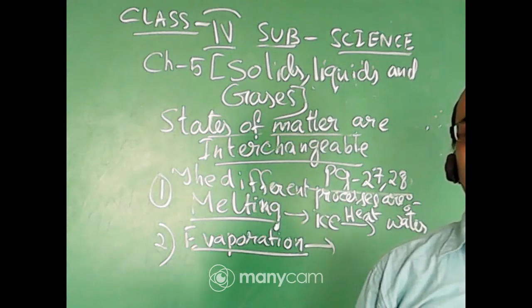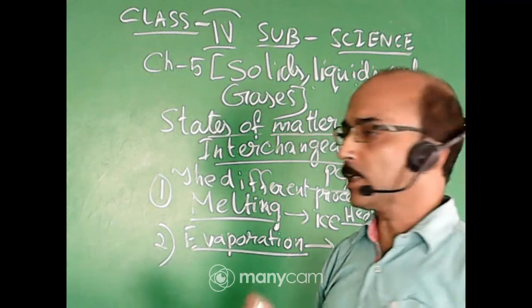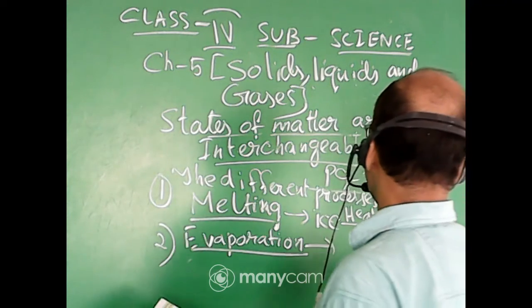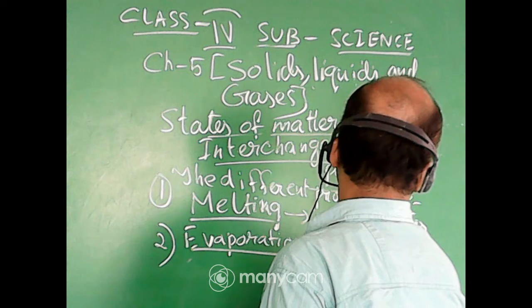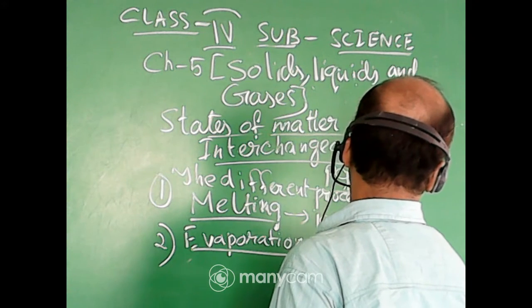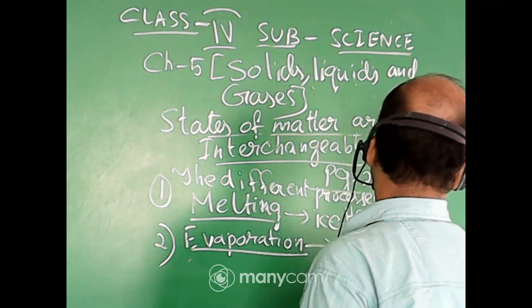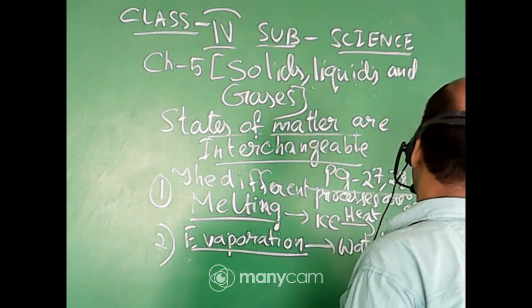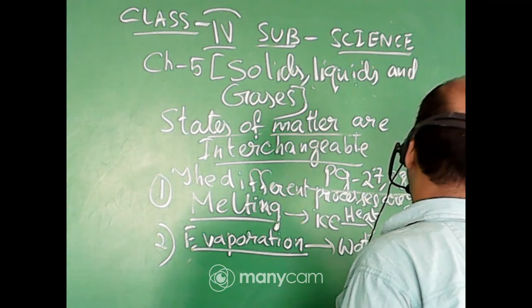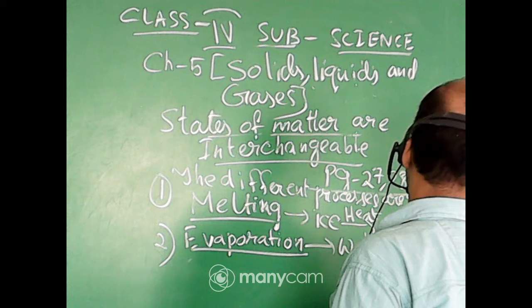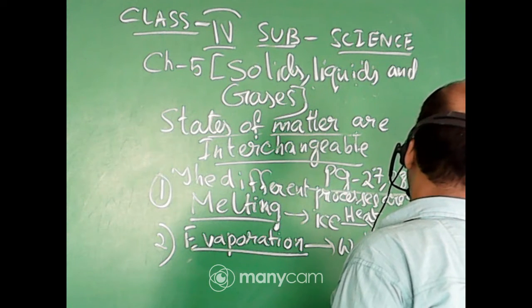So I can give one example. Suppose water, when you give heat, it changes into steam or water vapor.